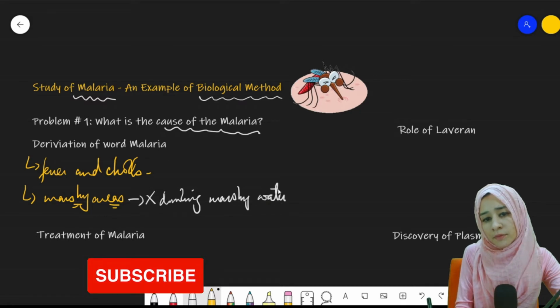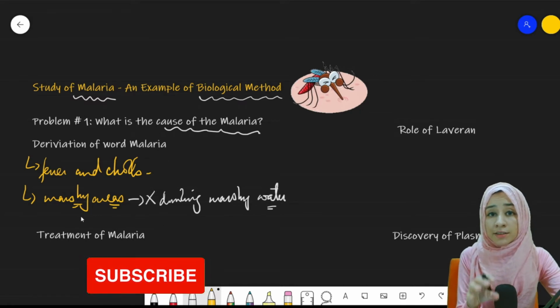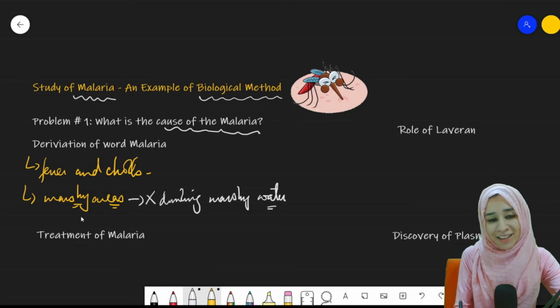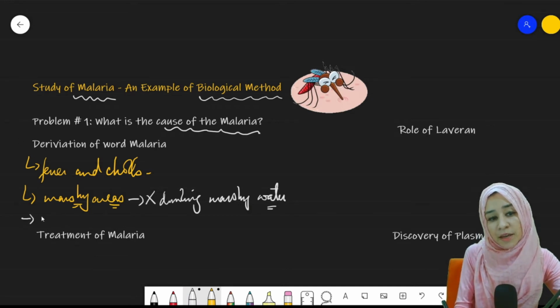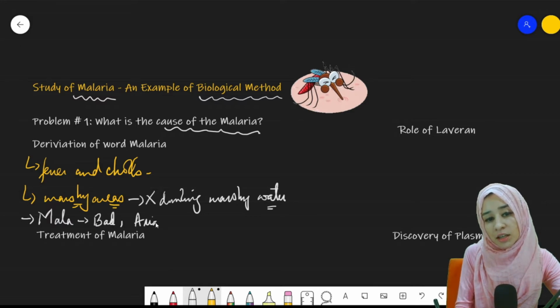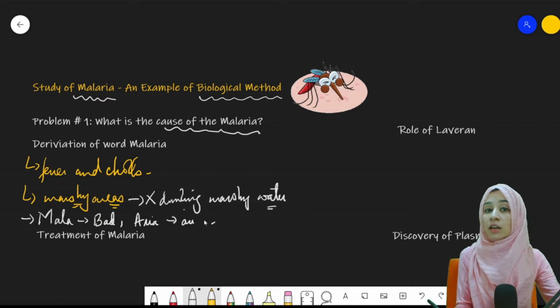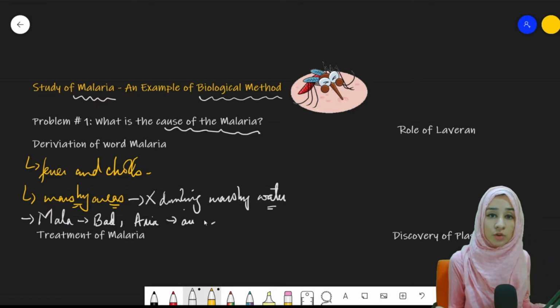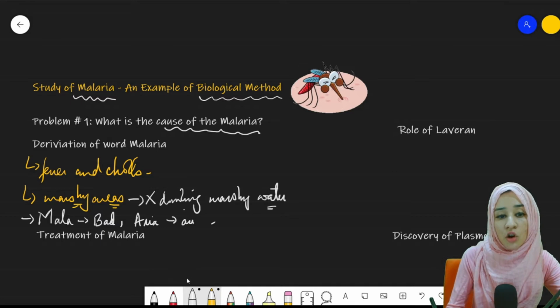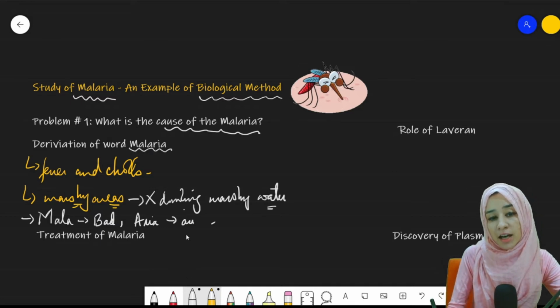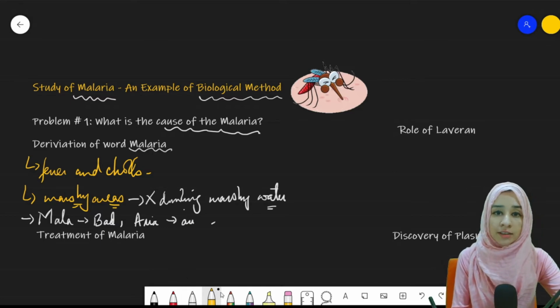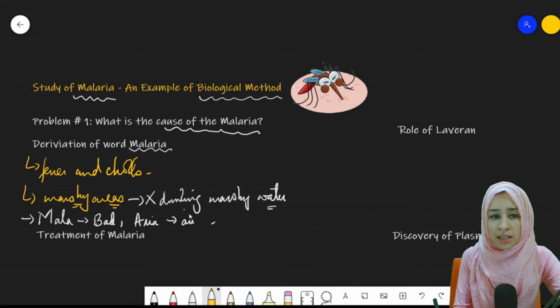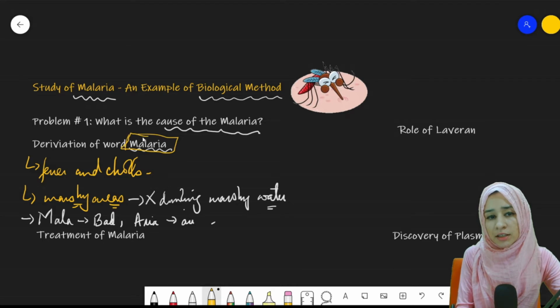Later on, they gave that disease the name malaria. They called it malaria based on the Latin words mala, meaning bad, and area, meaning air. As the air of the marshy areas was polluted, it was bad, therefore it is known as malaria. So this was how the word malaria originated.